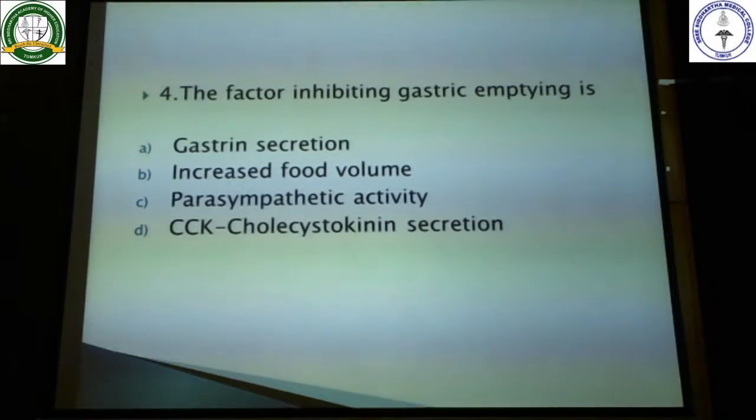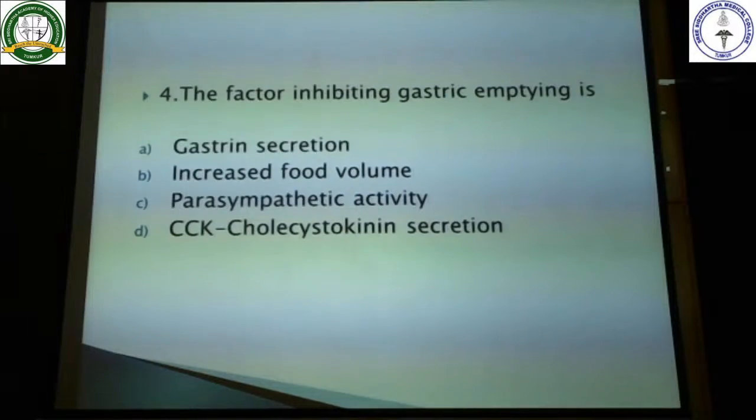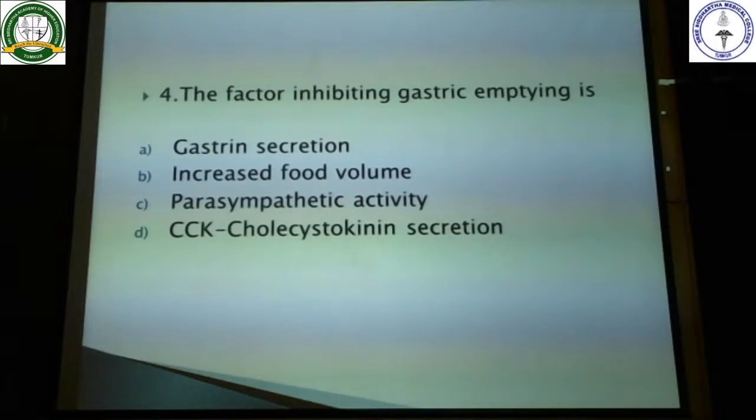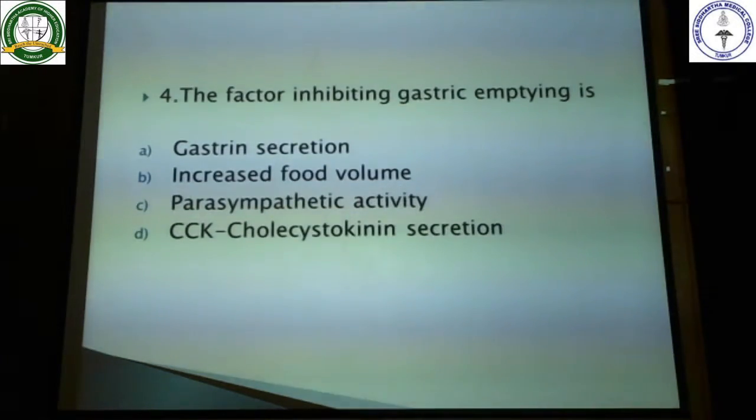And increased food volume, so this also favors the gastric emptying. Parasympathetic activity, release of acetylcholine, increases the GI motility. So that also is going to favor the gastric emptying. So the one which is remaining with us is cholecystokinin. So cholecystokinin secretion, it inhibits the gastric emptying.